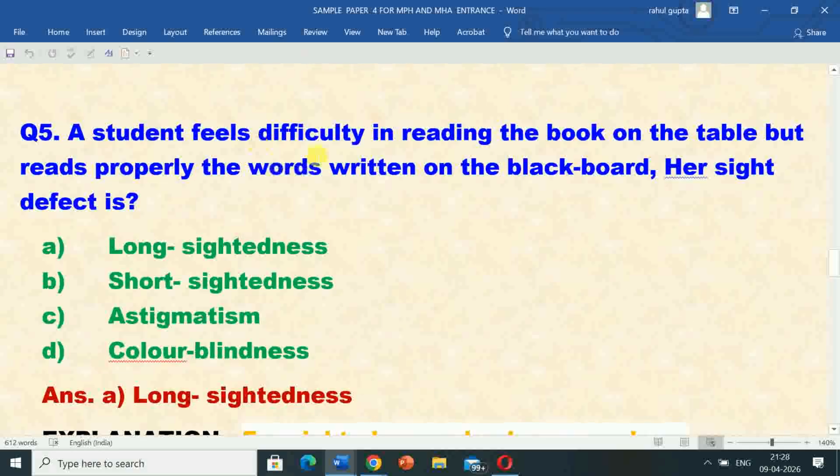So if a student feels difficulty in reading the book on the table but reads properly the words written on the blackboard, her sight defect is long-sightedness.